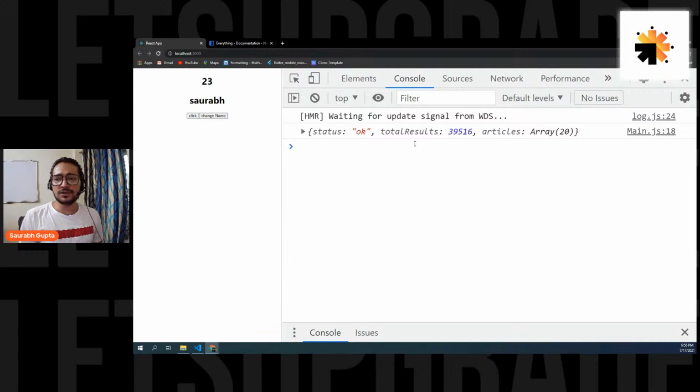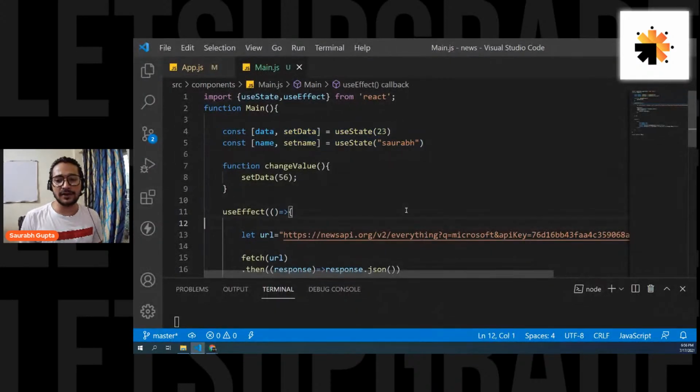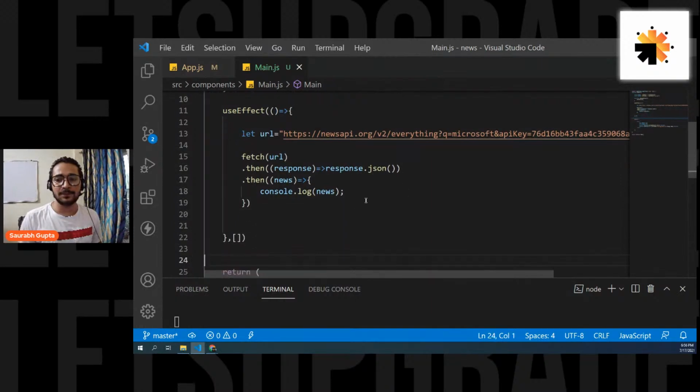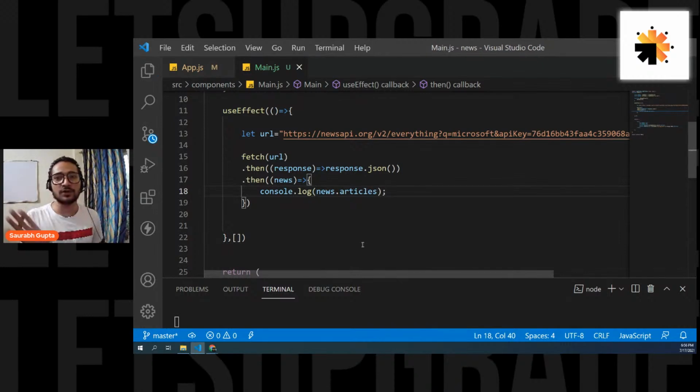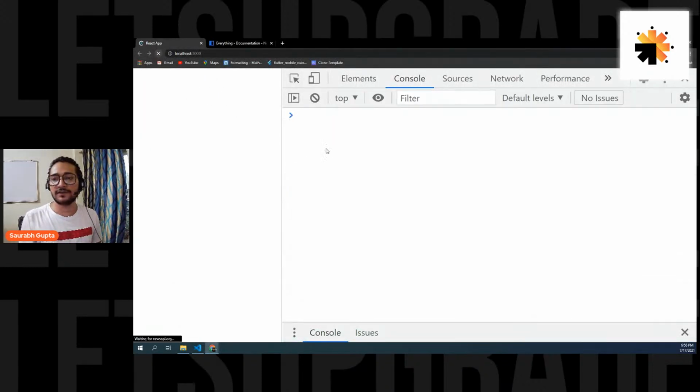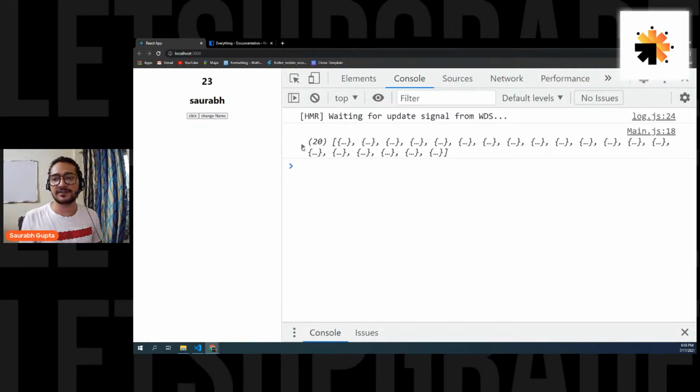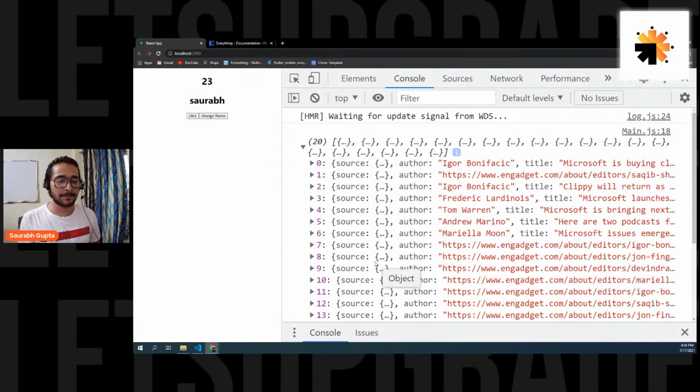So guys, are we clear with this? We got the news, we got everything. In the news object, we are getting all these things, but we are only interested in articles. We don't want the status and total results and everything. So let's simply go on and put news.articles. So I'll only get the articles instead of that whole status and everything. Here we go. Now we get the articles directly. 20 articles.